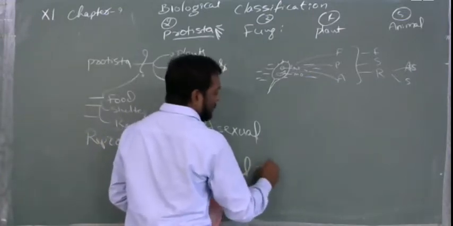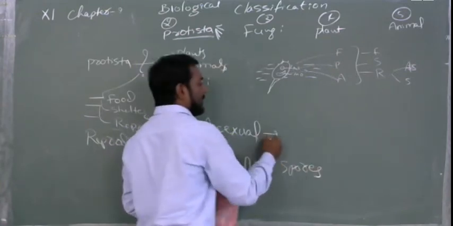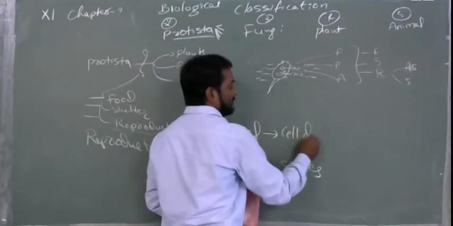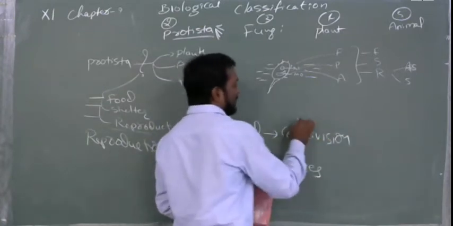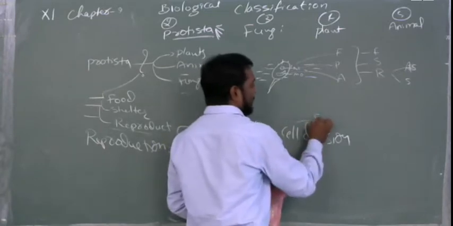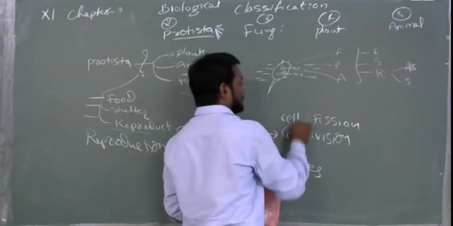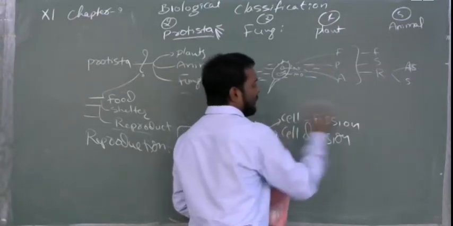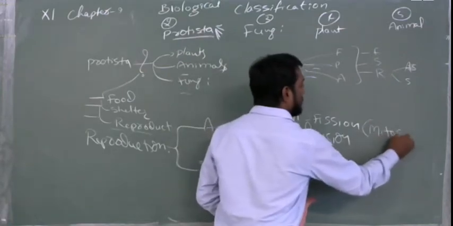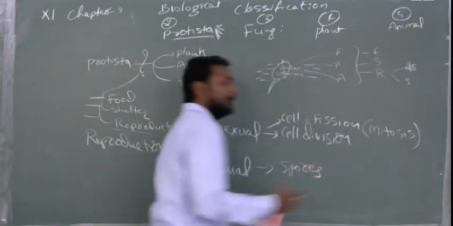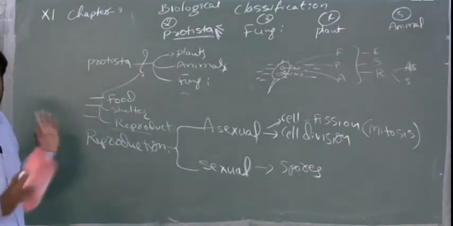In this, they will produce spores, and here they will come into cell division. Cell division, nothing but cell fission. It's a process just like mitosis. You have to also remember that is mitosis. Generally, binary fission and multiple fission all will come under this. This is the general introduction of the Protista. Clear?